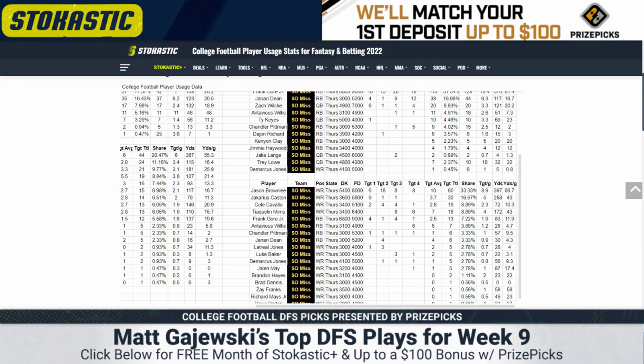The number 2, I guess the number 3, and it'll be the number 2 if Caston plays, is Tycallan Mims. 90% route share and then 100% in the last 2 games. He has target counts of 8 and 6, put up 172 yards, so it's been efficient. Tycallan Mims is actually pretty interesting for this team, I think. 3.4K. I'd rather play him than Fleming right now, which is saying a lot.